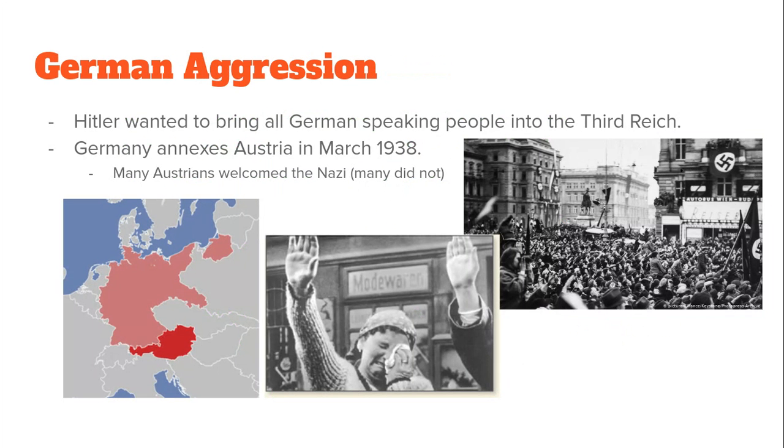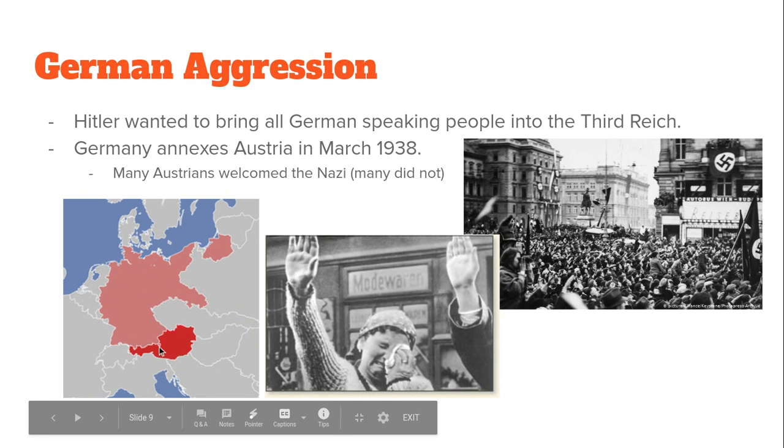Okay. Now, German aggression is going to continue throughout the 1930s and the late 1930s. And Hitler has this goal of bringing all the German-speaking peoples of Europe together under one Reich, the Third Reich. The first country that he targets to do this is going to be his home country of Austria, which you'll see located just to the south of Germany itself.